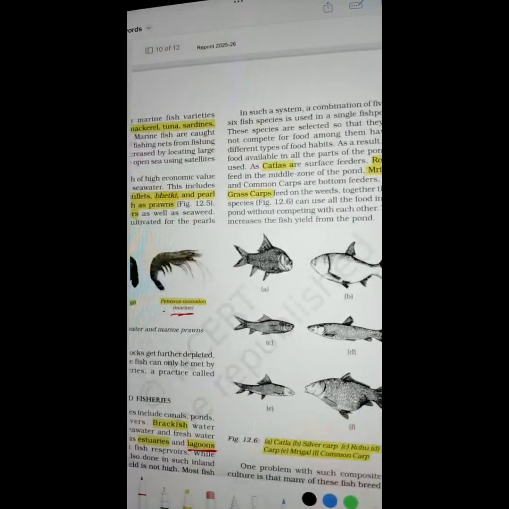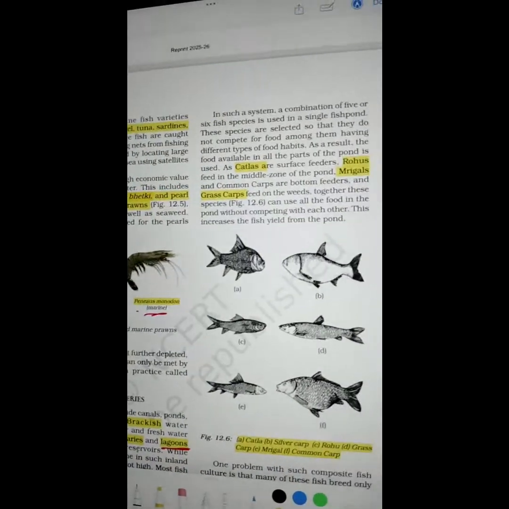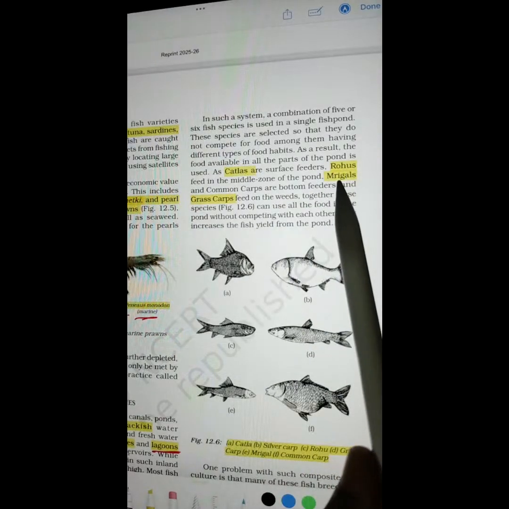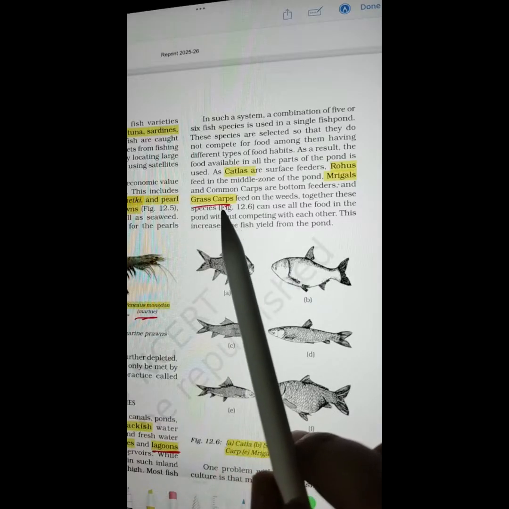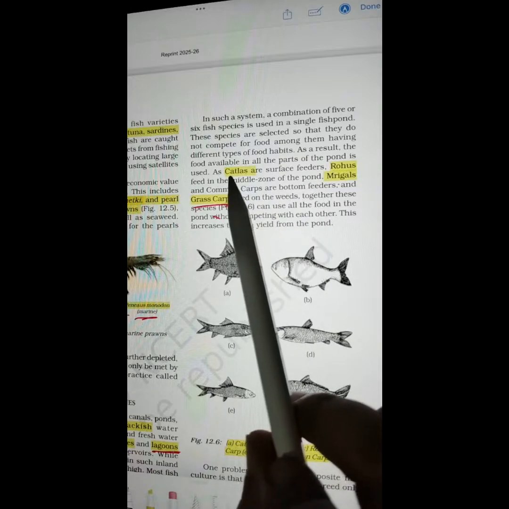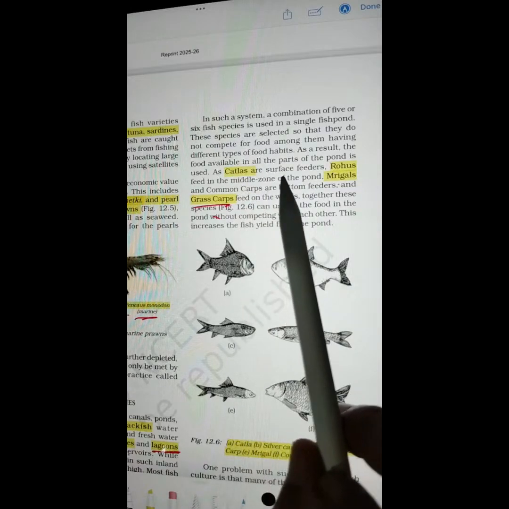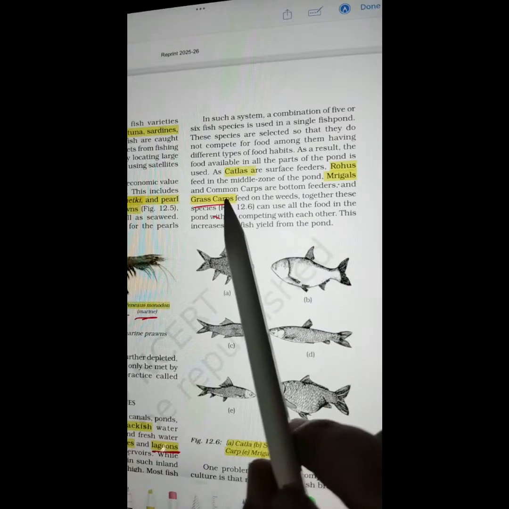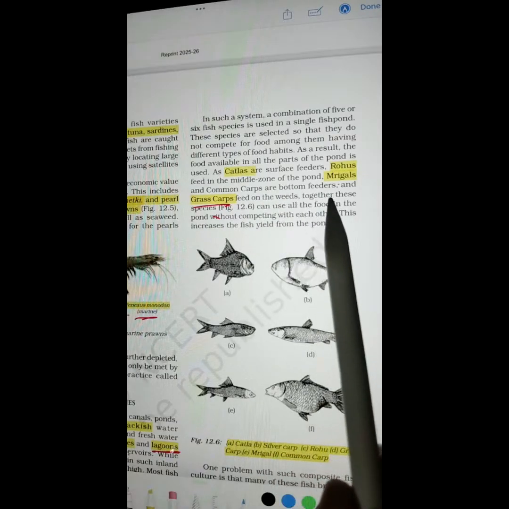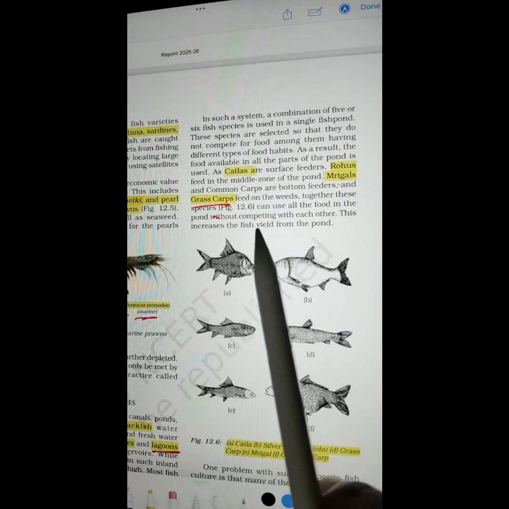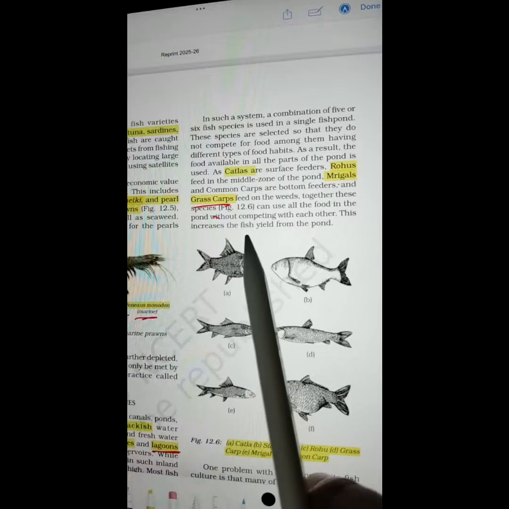This side, catlas, rohus, mrigals, grass carps. You can speak anyway. Catlas are the surface feeders in the case of composite fish culture. Rohus exist in the middle zone, and mrigals or common carps are the bottom feeders. Grass carps feed on the weed. So they are talking about different fishes residing in different zones of composite fish culture.